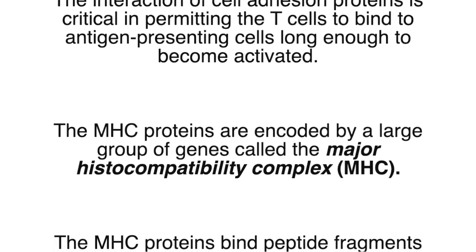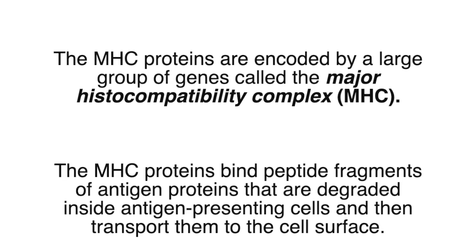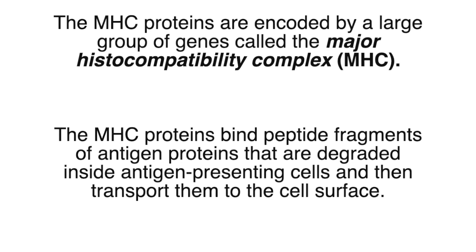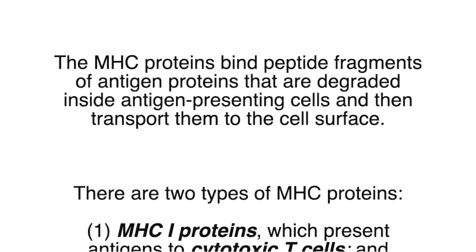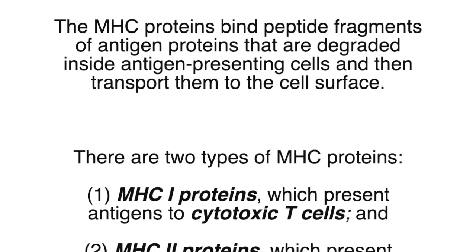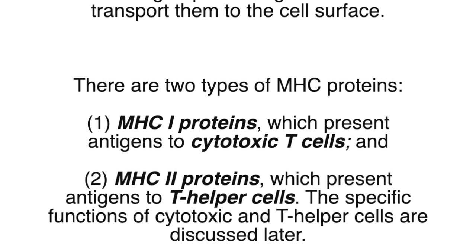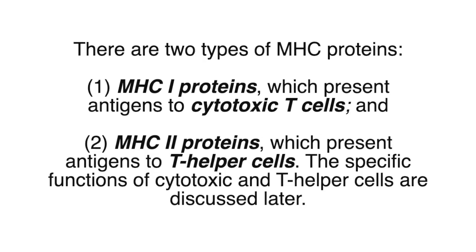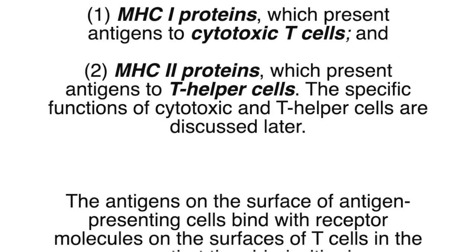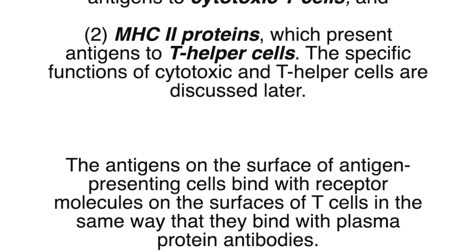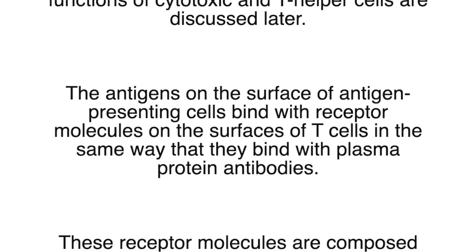The MHC proteins are encoded by a large group of genes called the major histocompatibility complex, MHC. The MHC proteins bind peptide fragments of antigen proteins that are degraded inside antigen presenting cells and then transport them to the cell surface. There are two types of MHC proteins: one, MHC1 protein, that is presenting antigens to cytotoxic T cells, and two, MHC2 proteins, which present antigens to T helper cells. The specific functions of cytotoxic and T helper cells are discussed later.